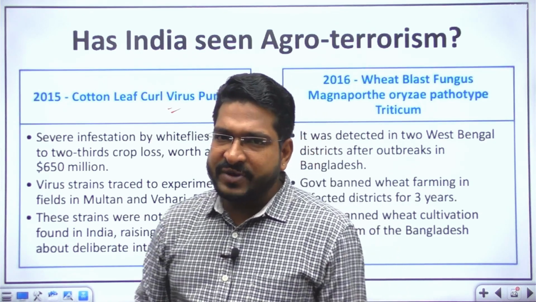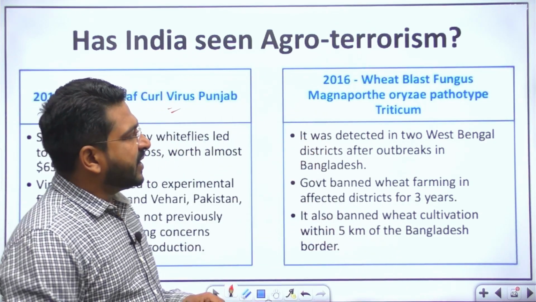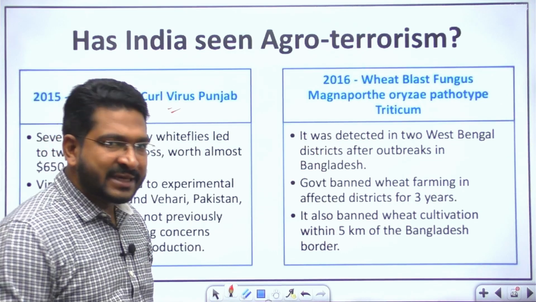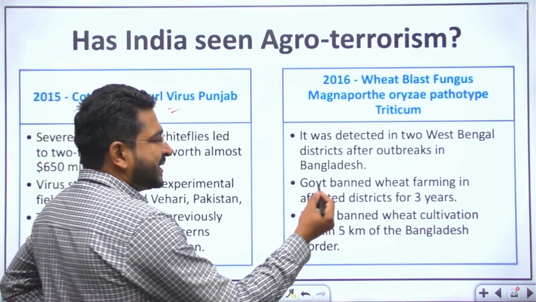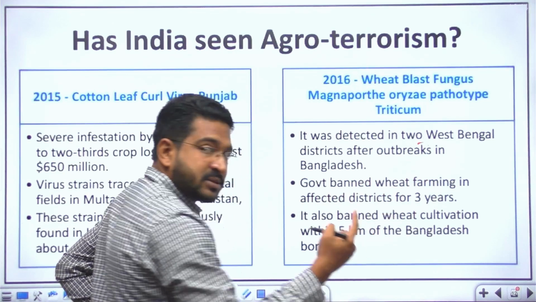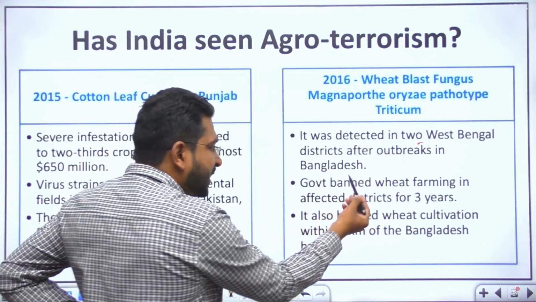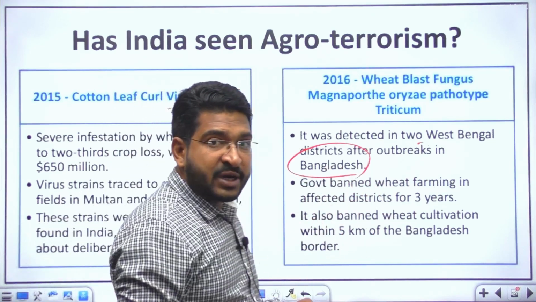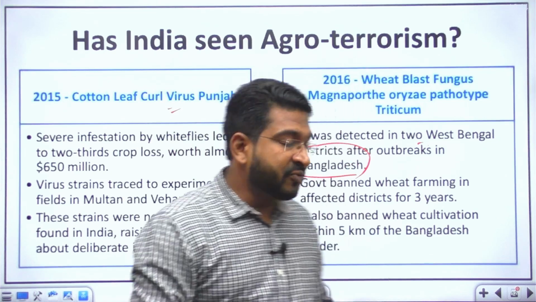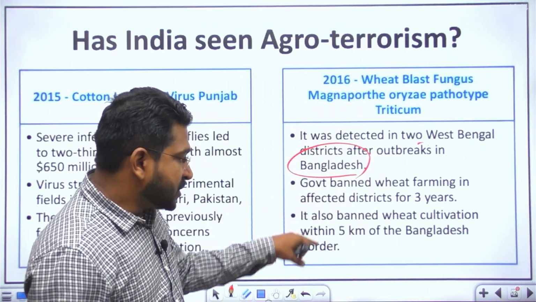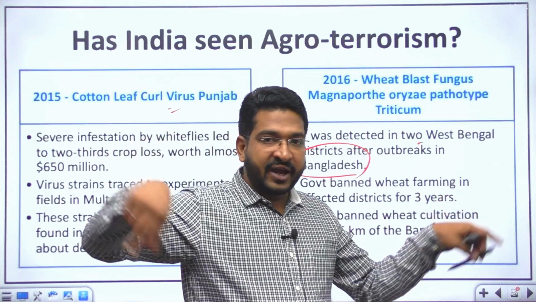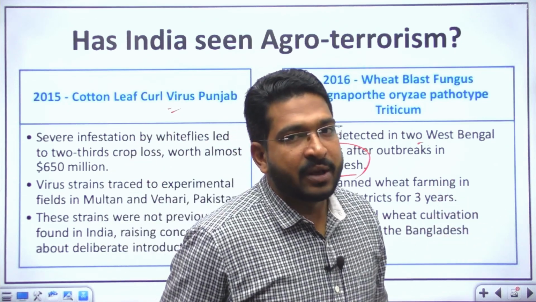A similar kind of incident also happened in 2016, where wheat blast fungus, the MOPT fungus, was seen. It was detected in two West Bengal districts. Before that, there was an outbreak in Bangladesh. The government swiftly resorted to banning wheat cultivation in these affected districts for 3 years. It also banned wheat cultivation within a 5 kilometer area of the Bangladesh border.